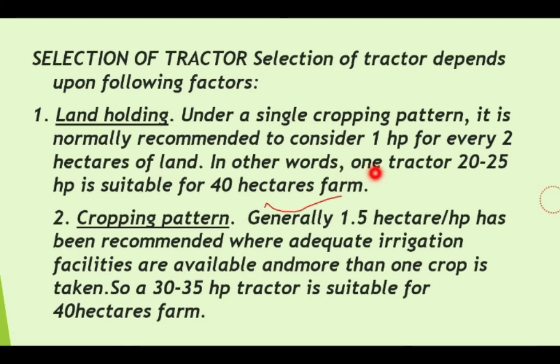In other words, a tractor of 20 to 25 HP is suitable for 40 hectares of the farm. Second, cropping pattern. Generally 1.5 hectare per HP has been recommended where adequate irrigation facilities are available. So where irrigation facilities are available, the farmer can take more crops, so there is more requirement of power. Under that condition, a 30 to 35 HP tractor is suitable for 40 hectares of the farm.